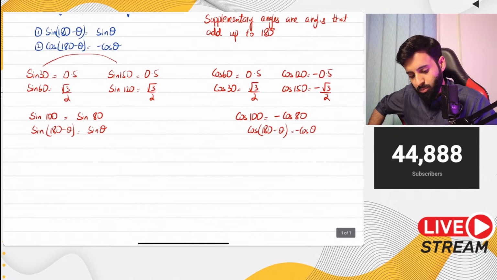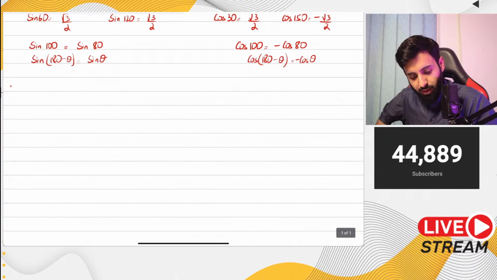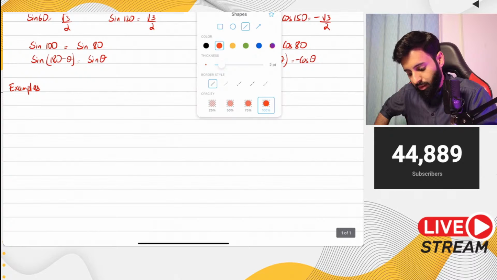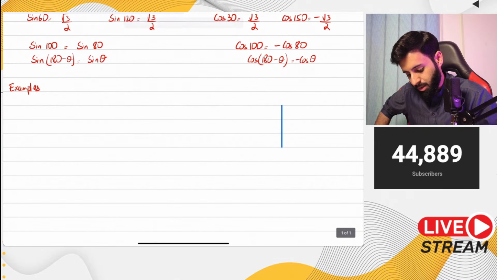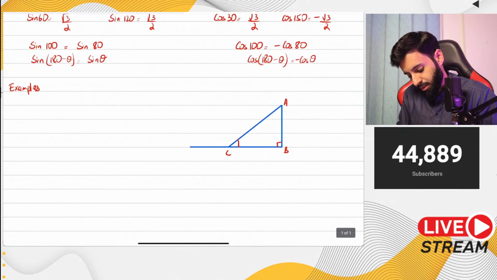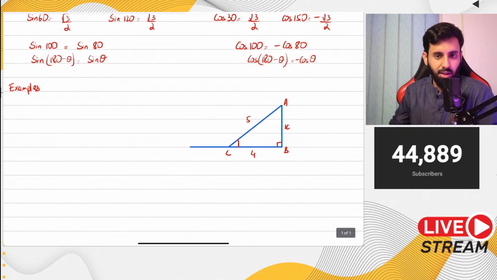Okay, now basically let's do an example and see this in action. Let's say that you have a triangle ABC, and it's not just any triangle, it's a right angle triangle. So here's A, here's B, here's C. And let's say you're given this to be 5 centimeter, you're given this to be 4 centimeter, and you're given this as x centimeter.